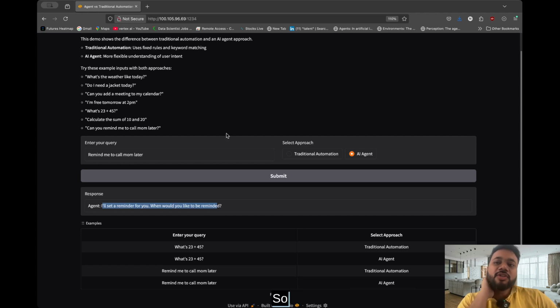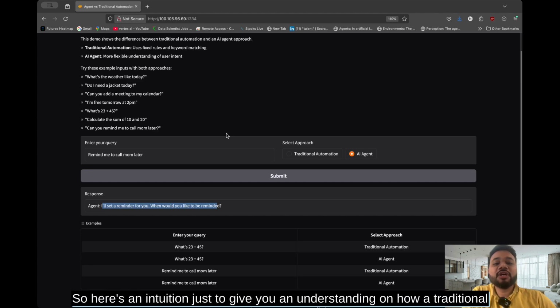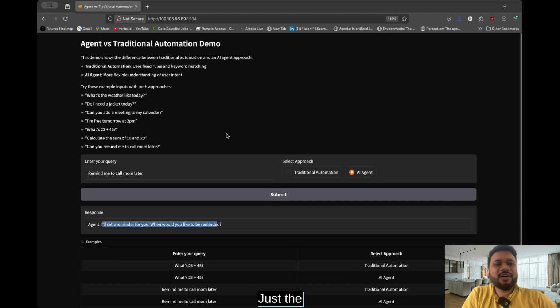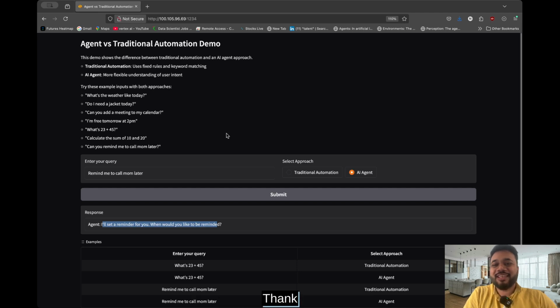Something like that. So here's an intuition, just to give you an understanding of how a traditional algorithm is different from an AI agent, right? Just the basics. Stay tuned for more complicated and complex algorithms, and I'll see you in the next one.